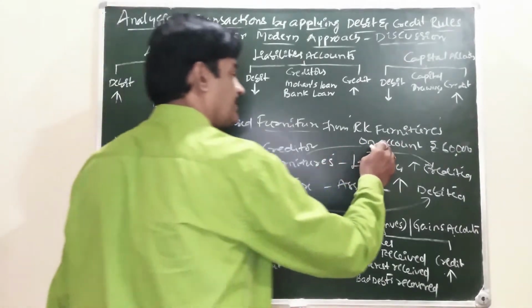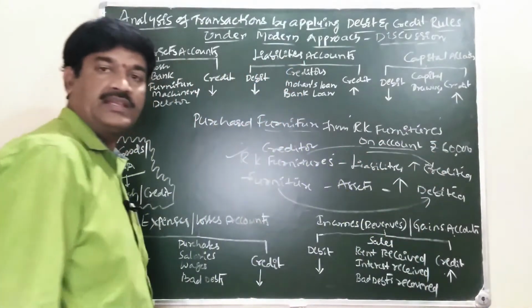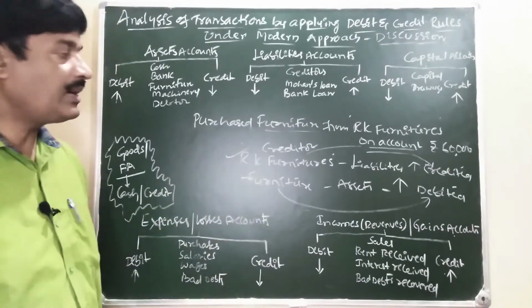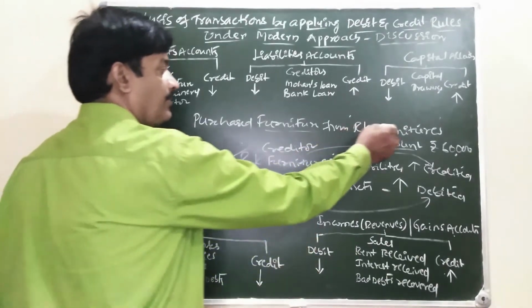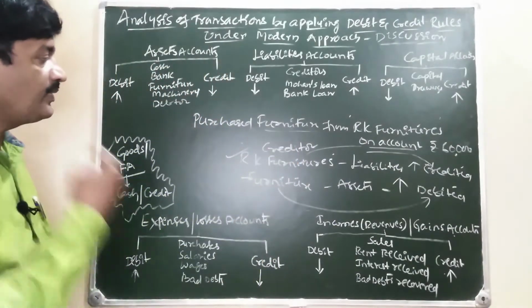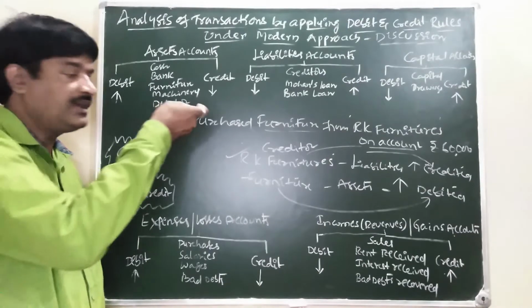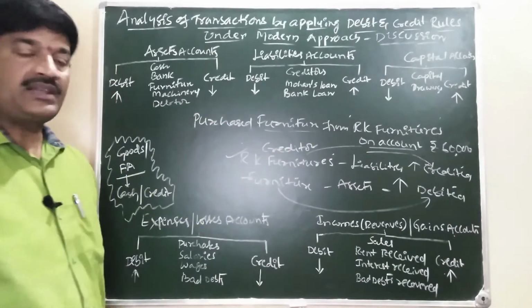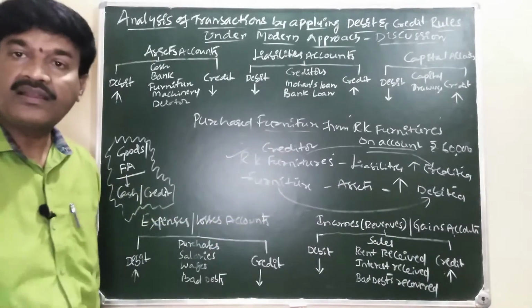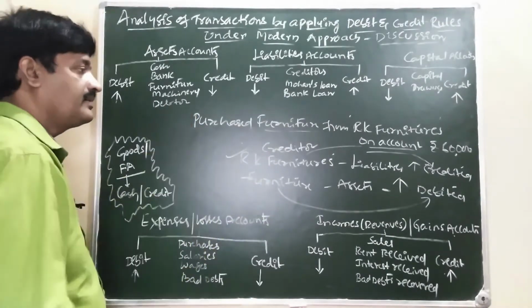On account is also termed as credit transaction. In case of credit transaction, party name comes first. Party name is RK Furniture. Is it our creditor or debtor?